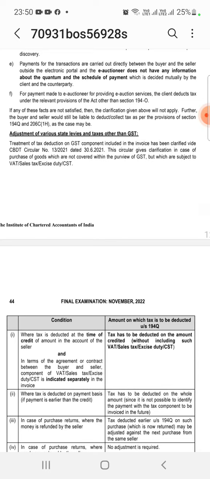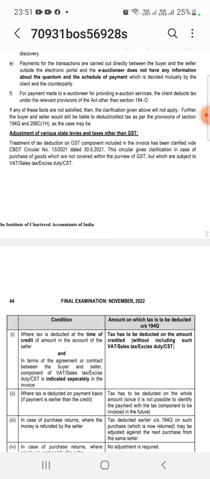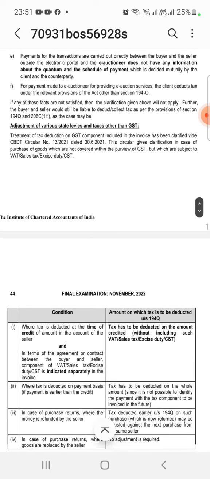If the e-auctioneer's service deducts tax under any other section, then 194 will not apply. It is further clarified that this provision does not apply if the above conditions are not satisfied. Further, the buyer and seller will still be liable for deduction under sections 194Q and 206C(1H).